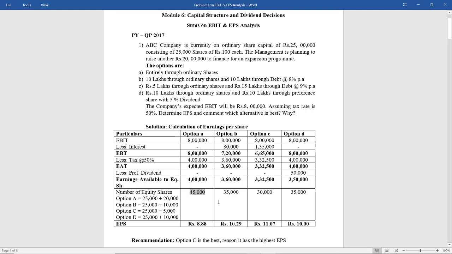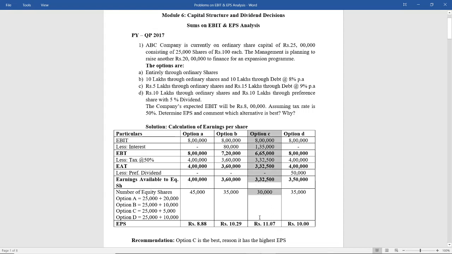Now, which is the option through which you will recommend that ABC company can raise the additional funds of 20 lakhs? You will select that particular option which is going to have the highest EPS. Now among the four options, which option is having the highest EPS? It is option C. Option C is having the highest EPS of rupees 11.07. Therefore, this option should be selected.